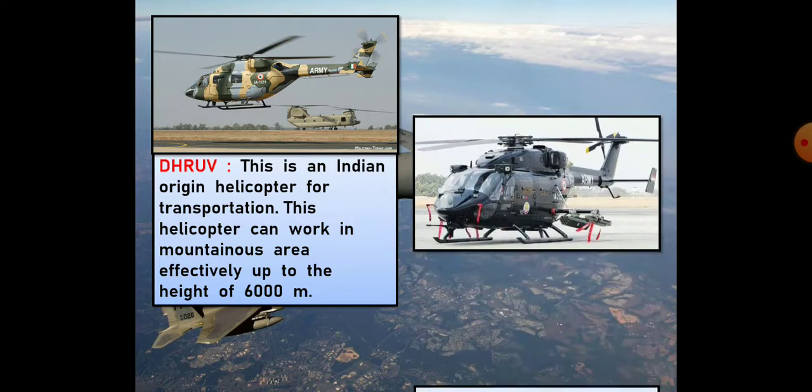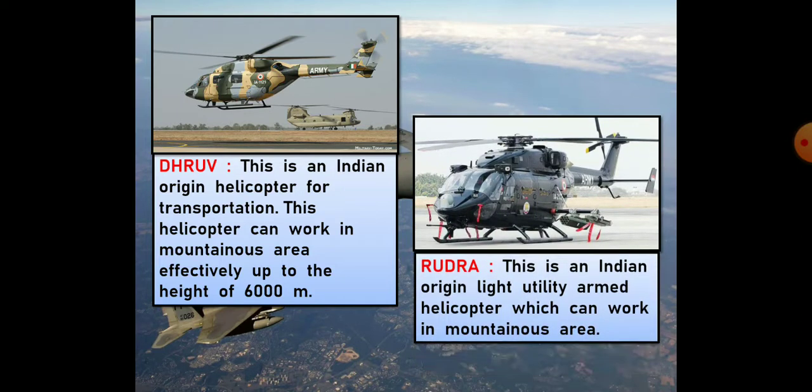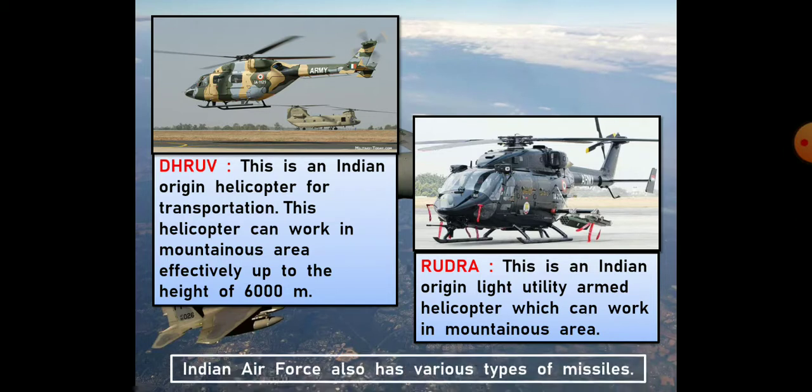And the next one is Rudra. This is an Indian origin light utility armed helicopter which can work in mountainous areas. So this Rudra originated from India. It is a light utility armed helicopter which can work in mountainous areas. So this Rudra is also used in mountainous areas. So that is the last one.